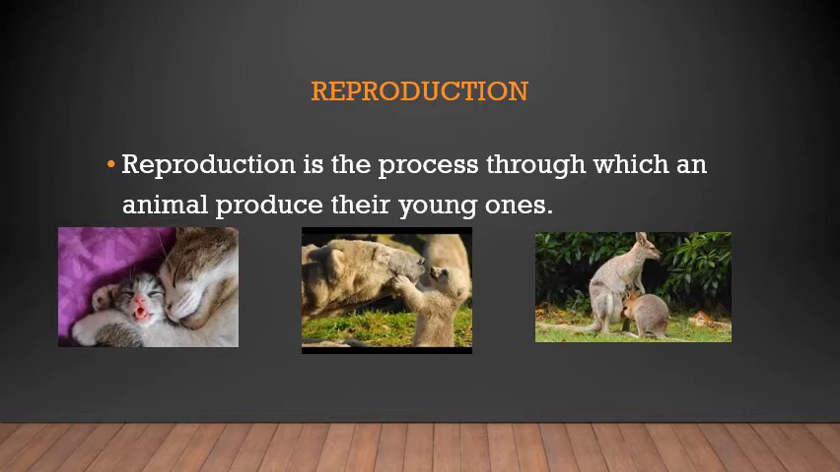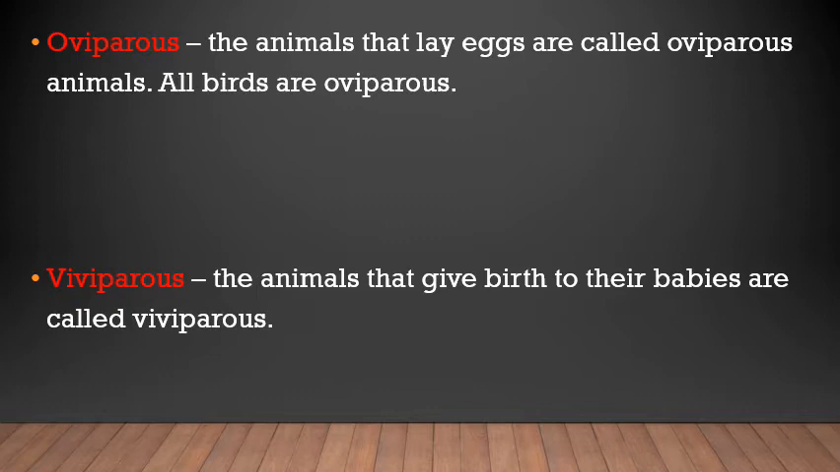Now, reproduction means, I'm repeating the definition. Reproduction is the process through which an animal produces their young ones. Now, different animal groups reproduce differently. Mammals give birth to their young ones. All the other animal groups first lay some eggs in the nest. The baby develops inside the egg, and when the chick is ready, it comes out of the egg and joins its parents. It hatches out of the egg.